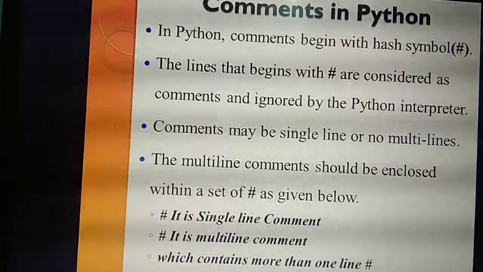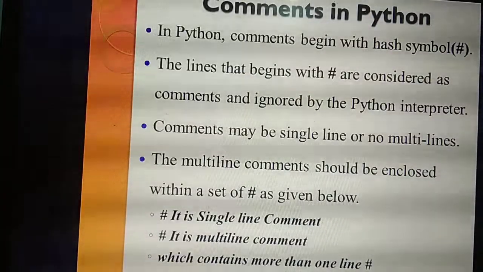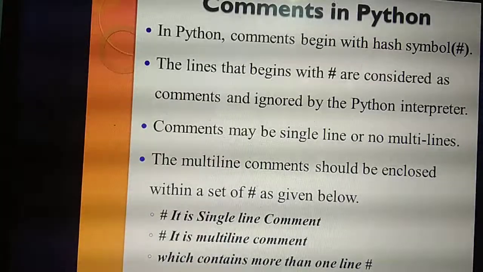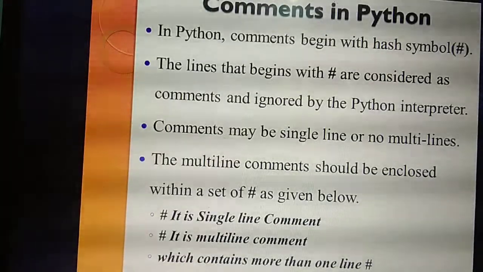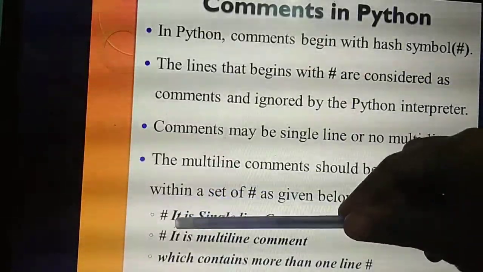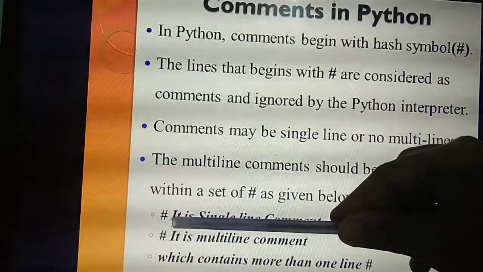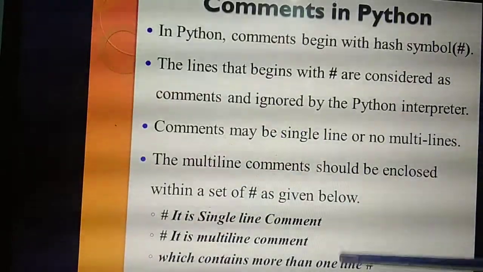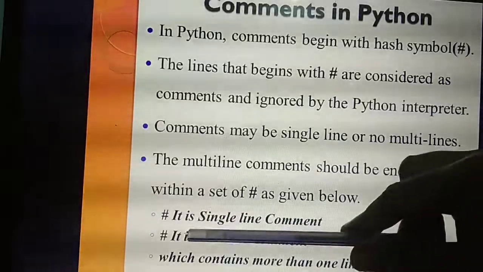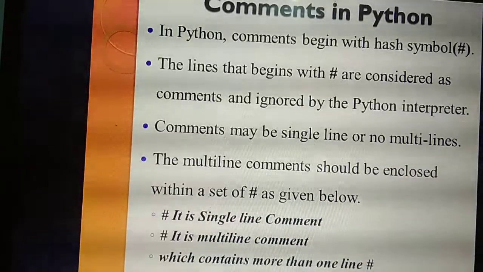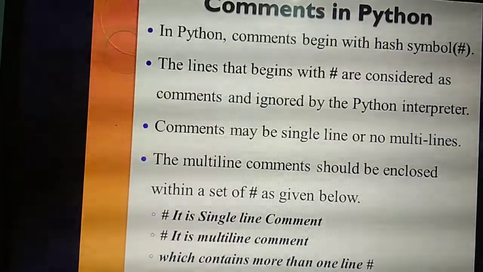Where do you need to follow this? If you are giving multi-line commands, okay. If you are giving single line commands, there is no need; only the beginning is enough. See this example. It is a single line command, so where do I put the hash symbol? First. Then next you are giving multiple command lines, so at the starting I am giving the hash symbol as well as at the ending. Understand what I mean by command lines?